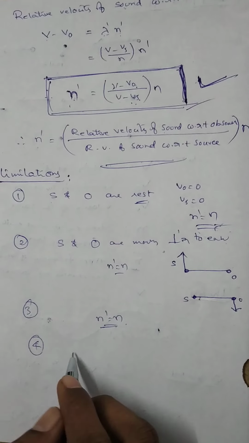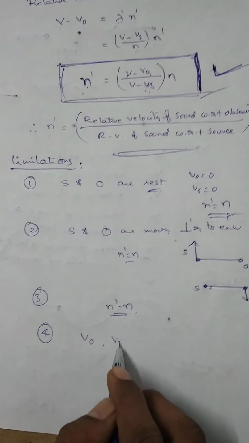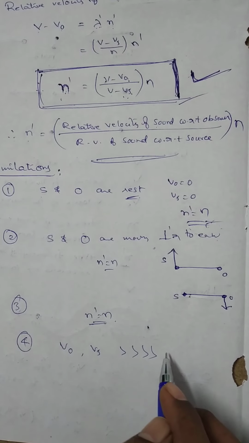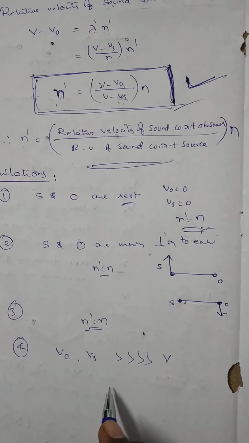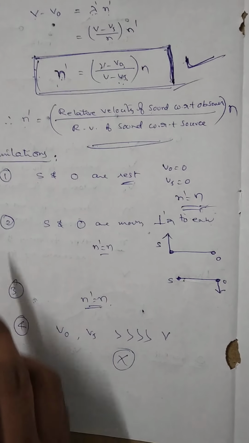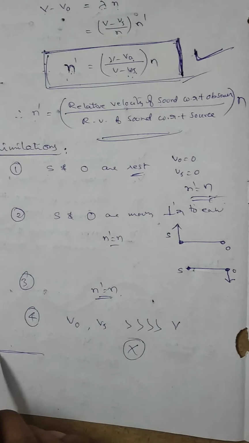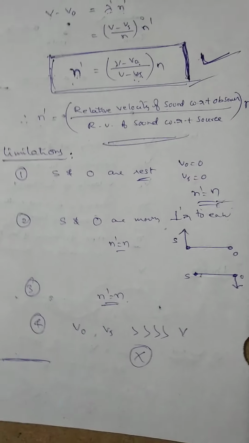Next, the fourth one: if the velocity of the observer and the velocity of the source are far greater than the velocity of sound, in this situation also there is no Doppler effect. So these four are called the limitations of Doppler effect. What is the first one?